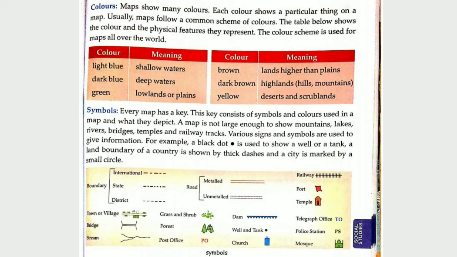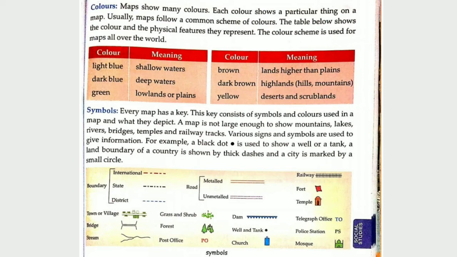Now, after colors, the fourth is symbols. Symbols are used in a map to indicate places or objects. Maps are a reduced representation of the world, and so symbols are used to make sure that a person easily reads a map while correlating them with the real world.